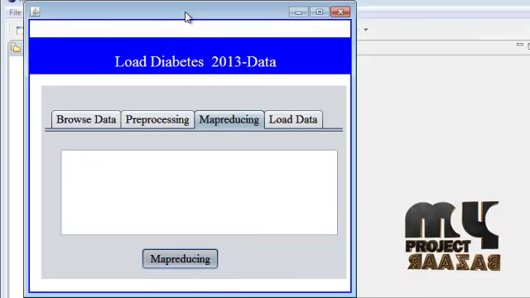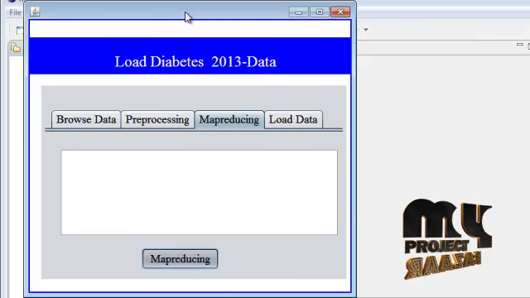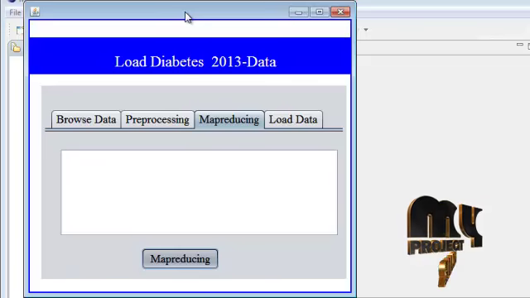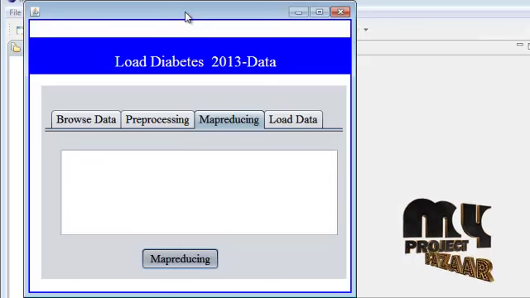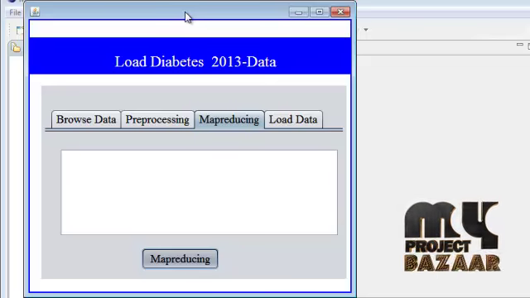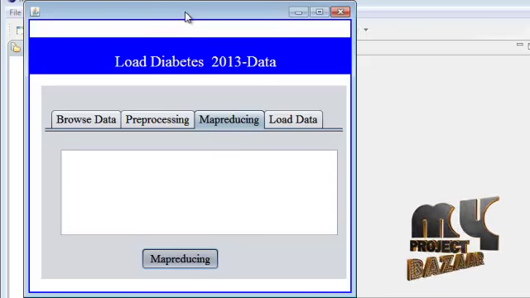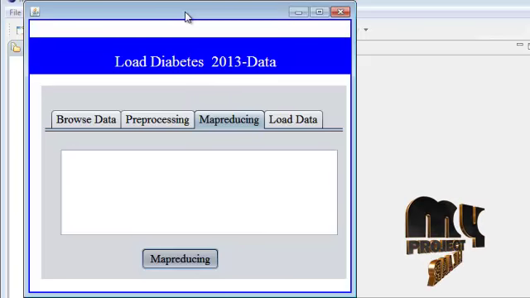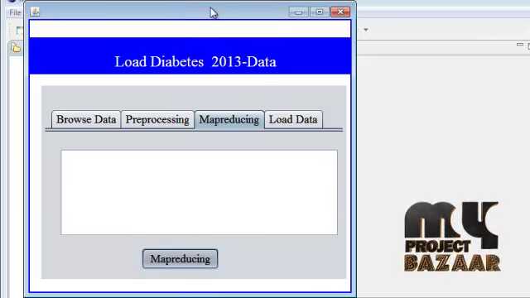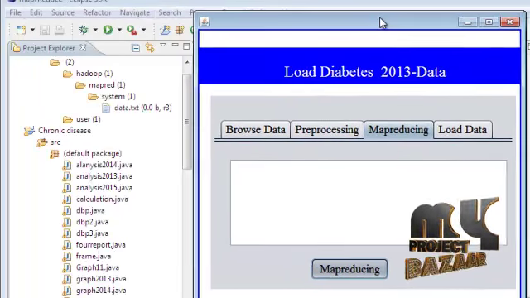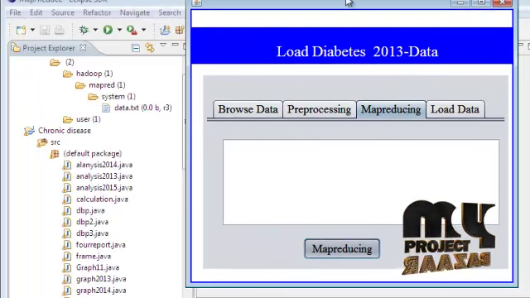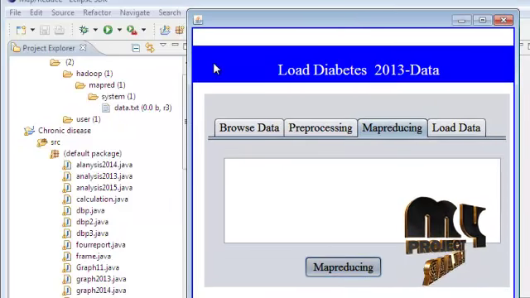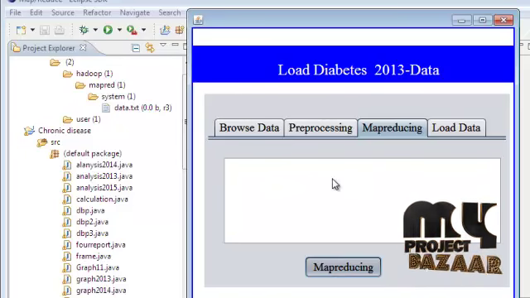Next, click MapReduce. The MapReduce process is used in our project to count and store the data in our HDFS, the Hadoop Distributed File System. So in our project the dataset is stored into the Hadoop Distributed File System. After the MapReduce process is completed at 100% and is successful, a message is displayed in this process, with the word count taken. So we are using the MapReduce process. You need to install JDK version 8 in our project. It can take a few moments.